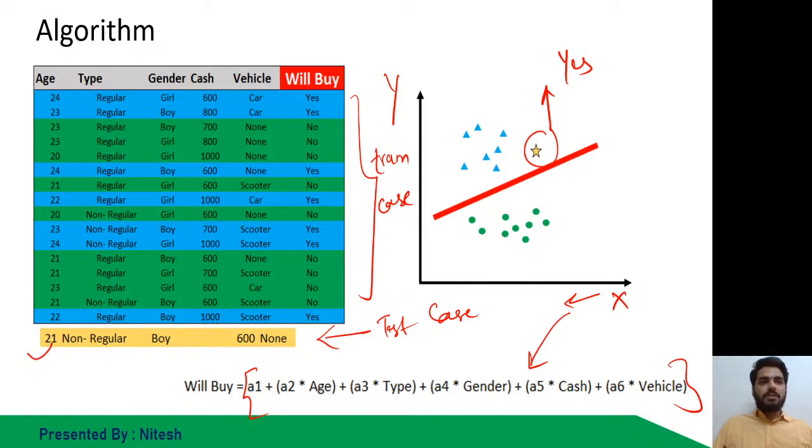Age is 21, boy, non-regular, had 600 cash, and he did not come by car or two-wheeler. He just came maybe by bus, or walking, as a pedestrian, or on a cycle. Anyway, this is how my data looked. I hope I'm clear on this one.